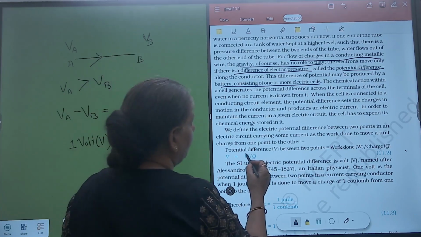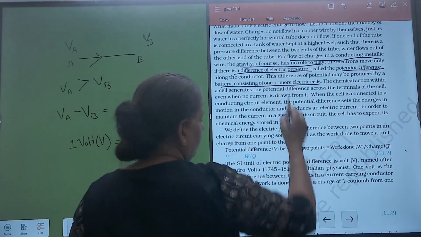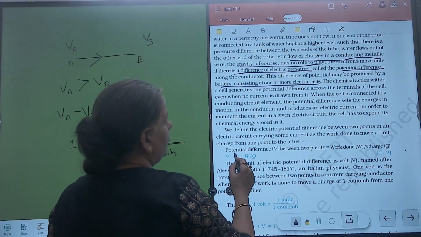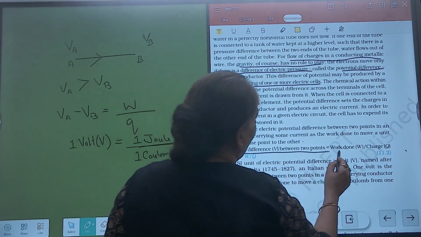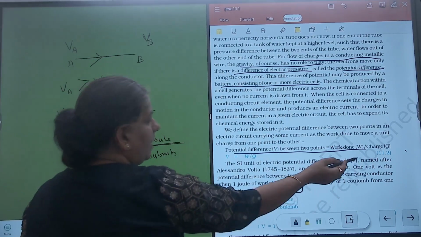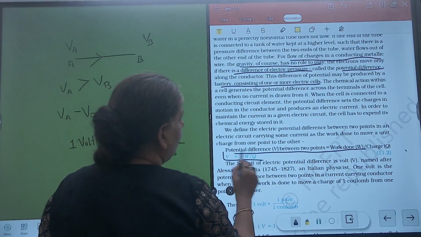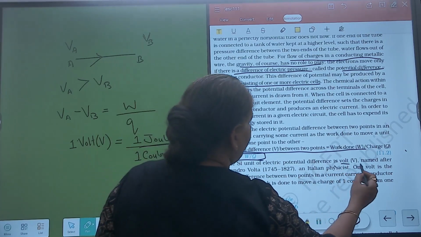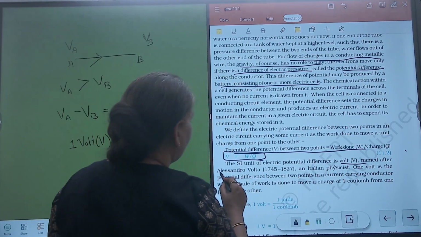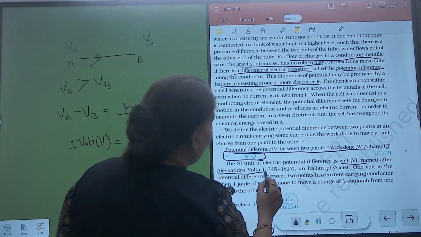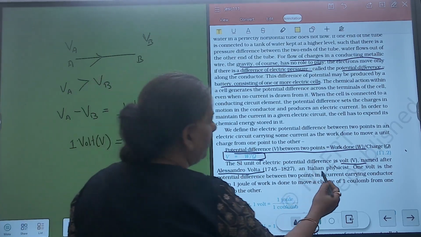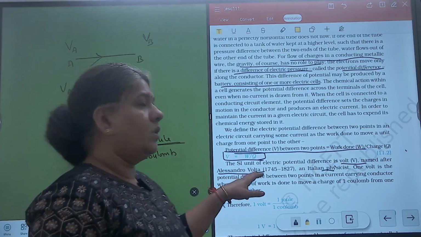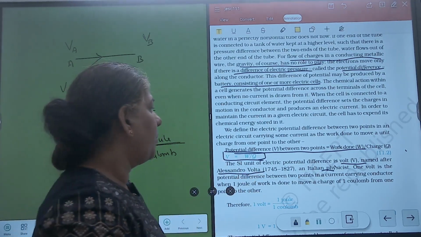So here see the potential difference, it is mentioned. The potential difference between 2 points is work done upon charge. So V is equal to W upon Q. And the SI unit is volt, named after Alessandro Volta, an Italian physicist. So volt is actually derived from the surname of this scientist.